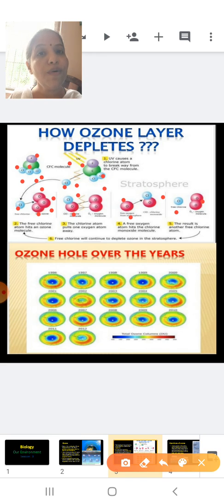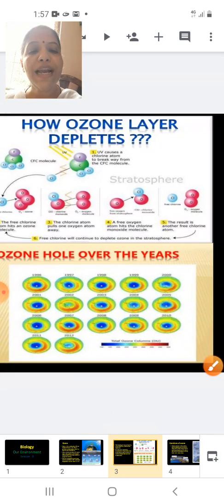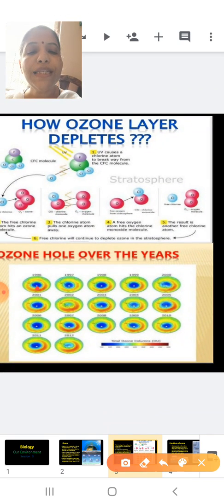Okay, students, I hope you have understood how the ozone molecules are destroyed by the chlorofluorocarbon. Now, here is a satellite picture. Here you can see the whole ozone hole, and it is increasing on a yearly basis. Right now in 2012, this is the situation. You can see it keeps on increasing, and that much more UV radiation is entering the Earth's surface. Then we will study the harmful effects of UV radiations.